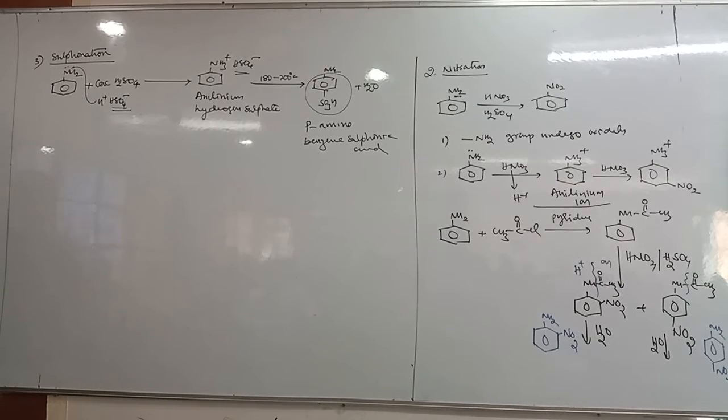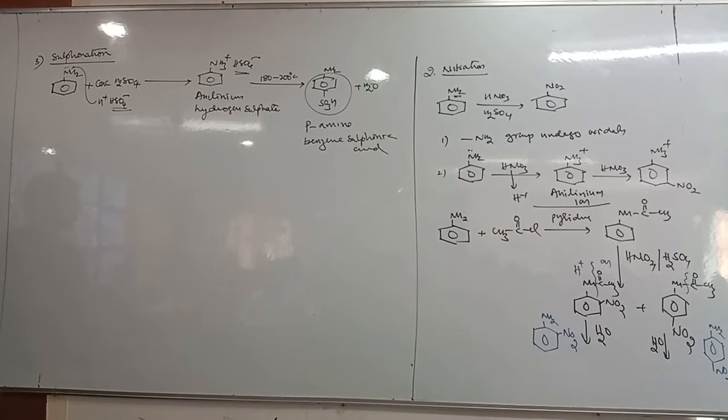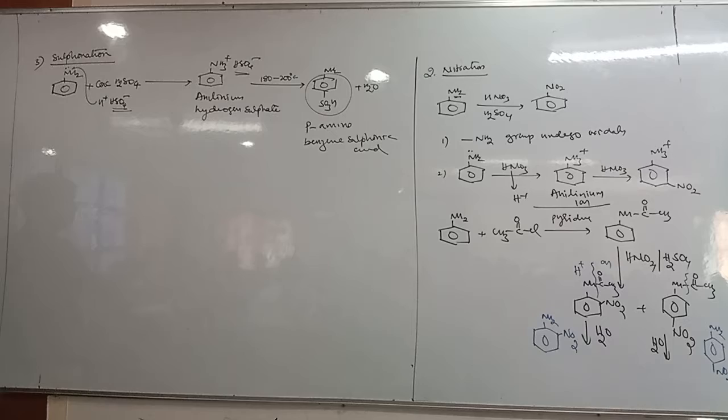Okay, so this is the last reaction in amines. Amines completed. But I told you our topic name is organic compounds containing nitrogen. So the major part is amines only, more than 80% amines. Still 15 to 20%, you can take 10% only. So there is 5% cyanide and 5% diazonium salt.